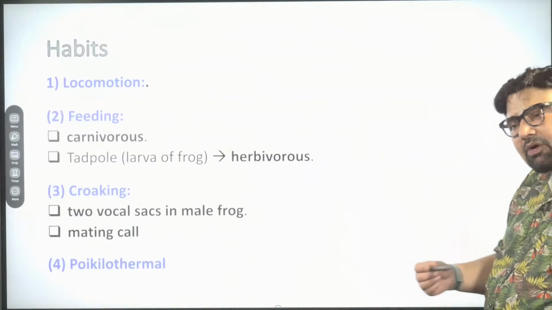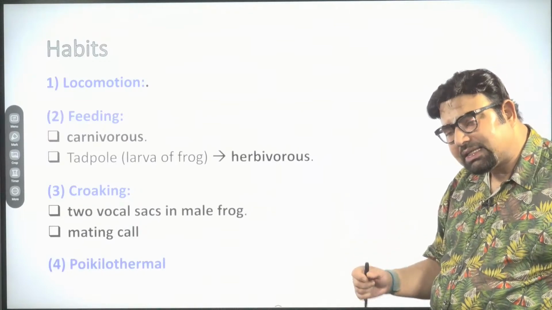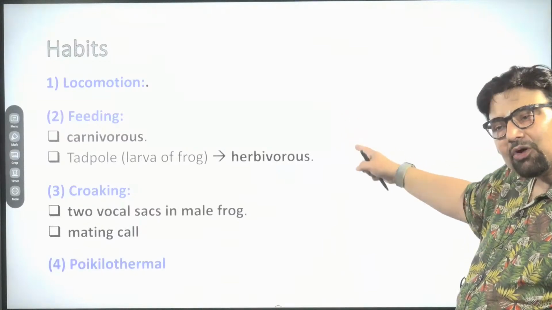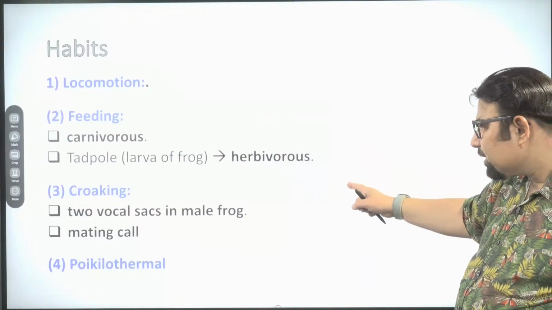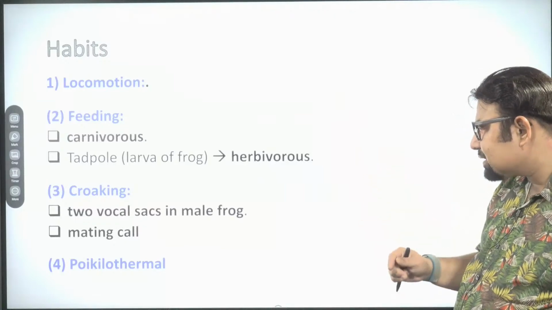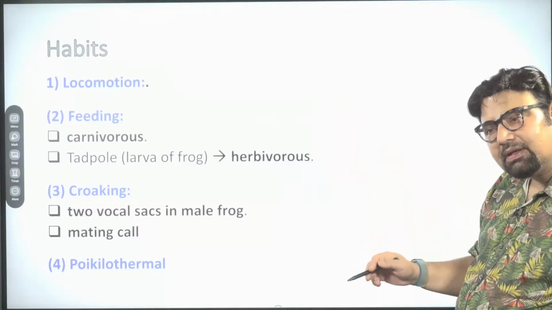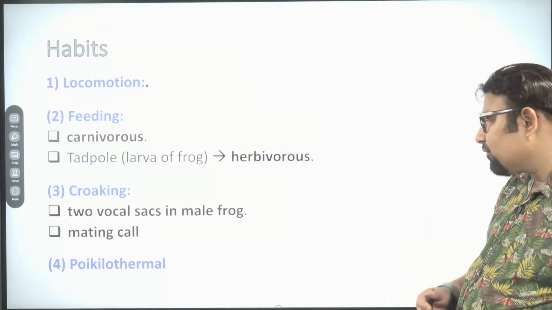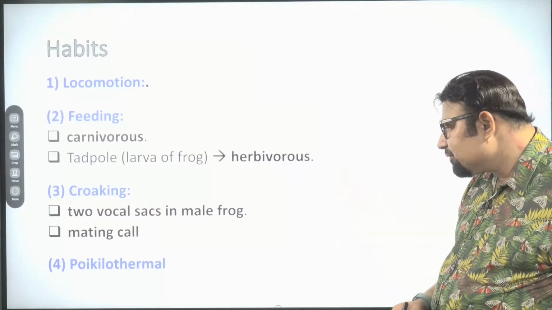Locomotion is with the help of two muscular limbs. It is tetrapoda. Amphibia belong to the subclass tetrapoda. Therefore, it uses two pairs of limbs. It is a carnivorous animal, but the tadpole larva is herbivorous.